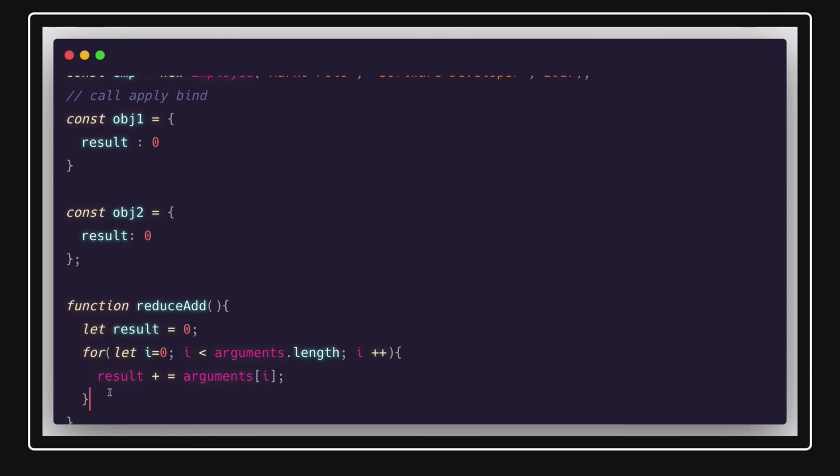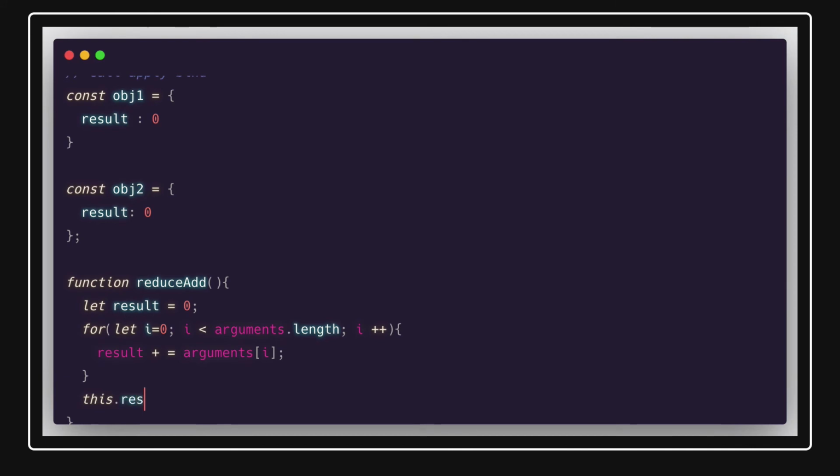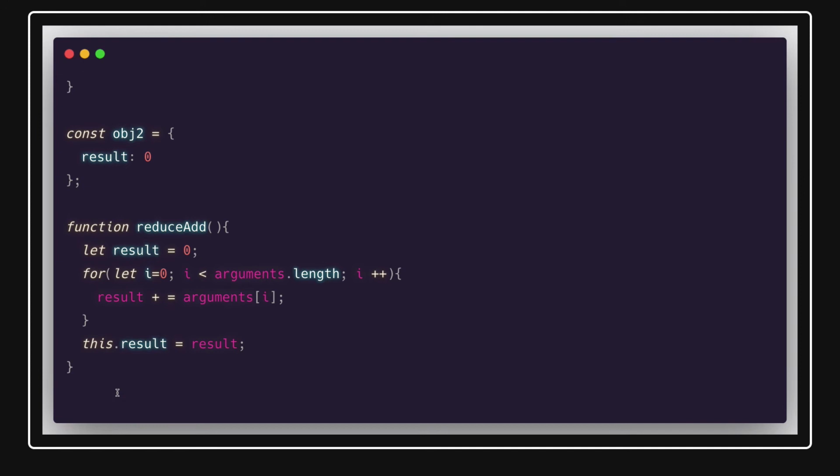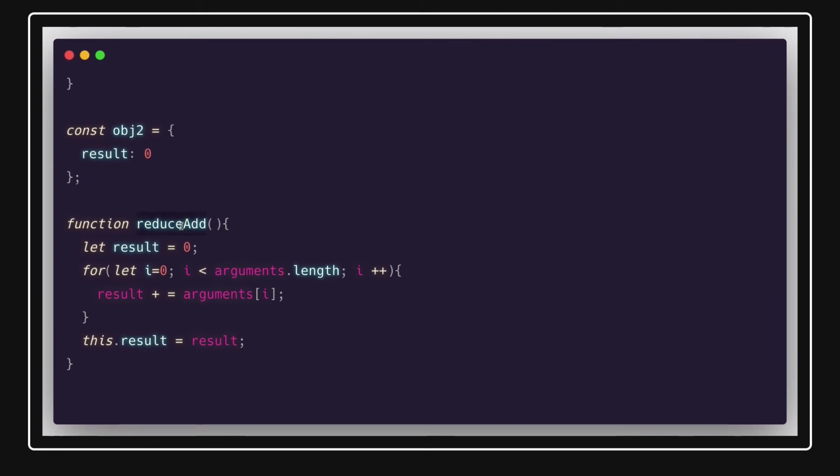Okay, and we can say this.result equal to result. So what we are doing when you call this reduceAdd function is calculating over the arguments you are passing here. All these are passed as an arguments array. arguments.length will be the length of this. This will be treated as an array. This is native to JavaScript, and we are calculating the result and setting it on the global object. So here, this is pointing to the window object.